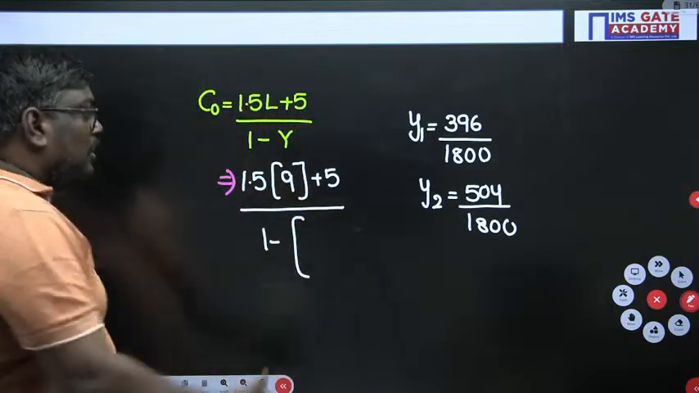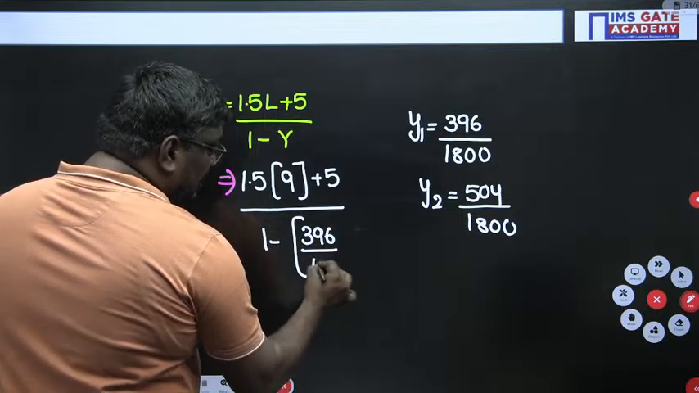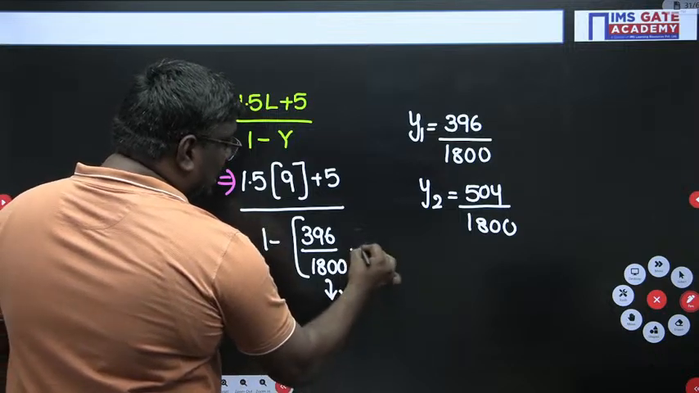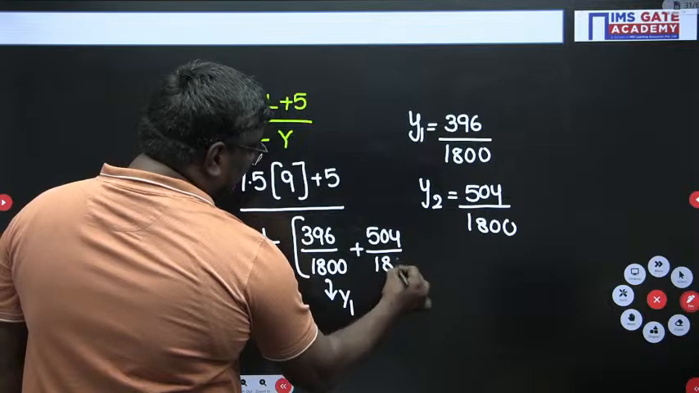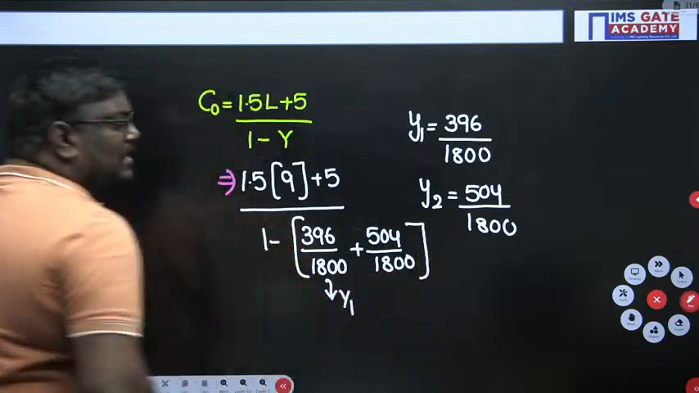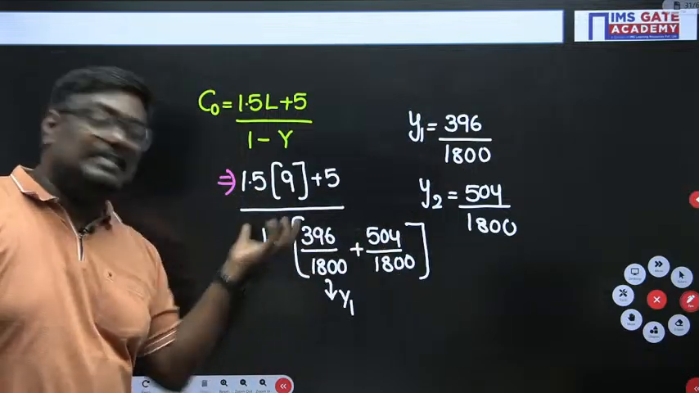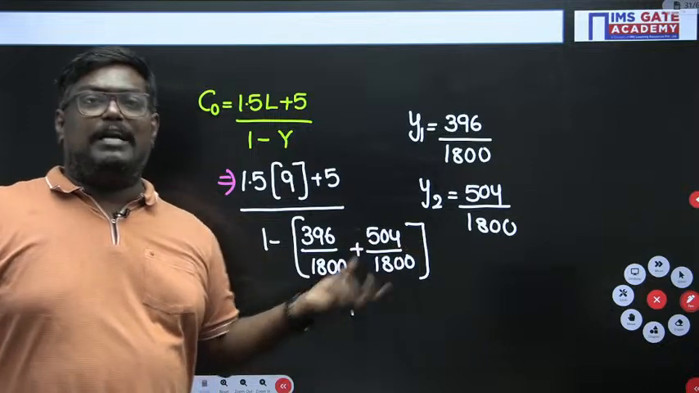So, here you can write 396 upon 1800. This is the first, Y1, the flow ratio of signal phase 1. Next, phase 2 is 504 upon 1800. My dear students, you may wonder, sir, why have you not found the individual values of Y1 and Y2 and then added them? Because the calculation is easier this way. If I add 396 plus 504, I get 900.